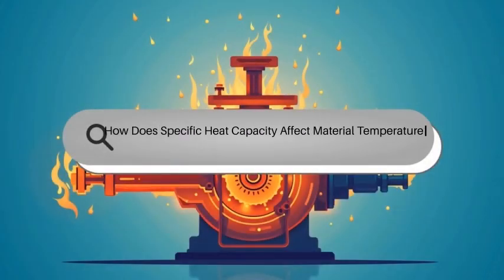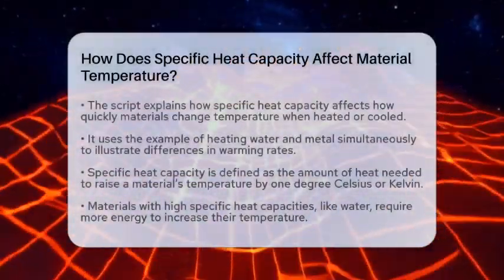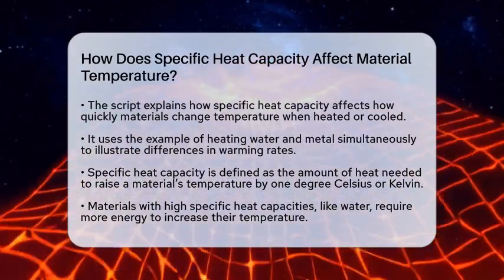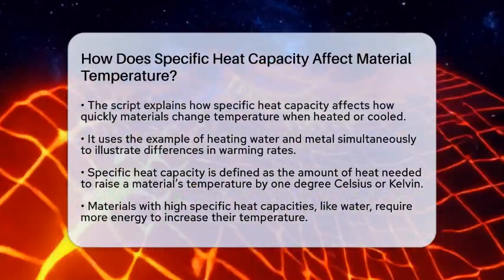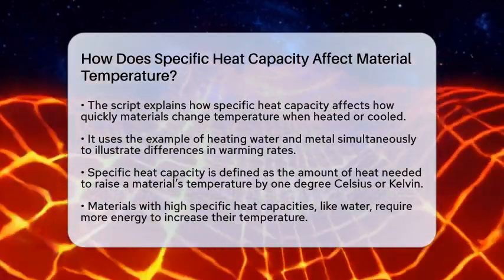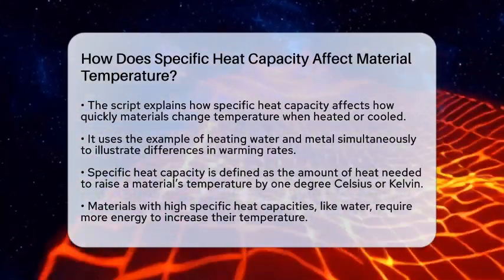How does specific heat capacity affect material temperature? Imagine you're heating a pot of water and a piece of metal at the same time. Why does the water take longer to warm up than the metal? The secret lies in something called specific heat capacity.